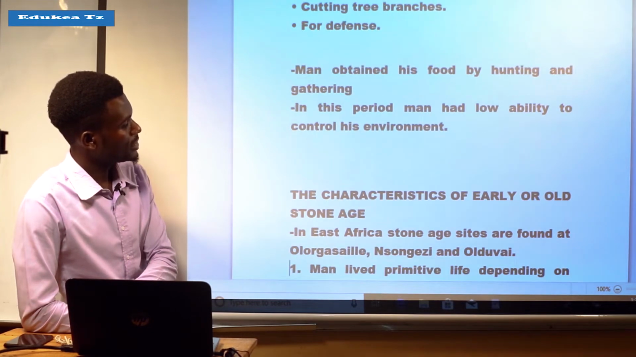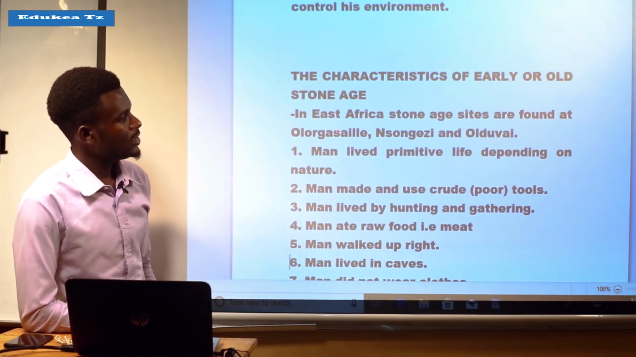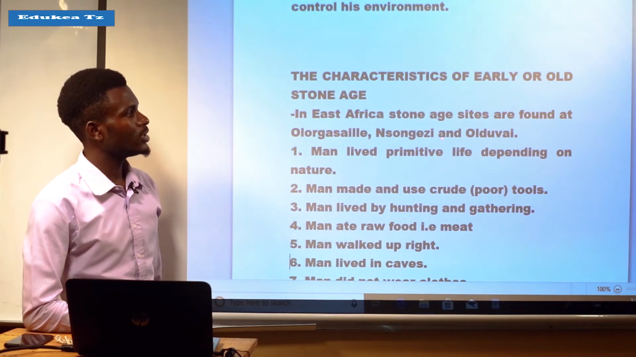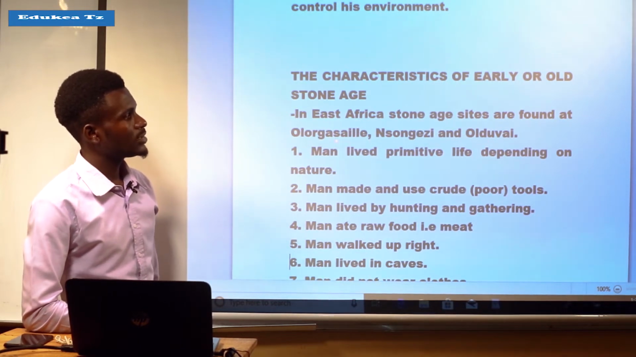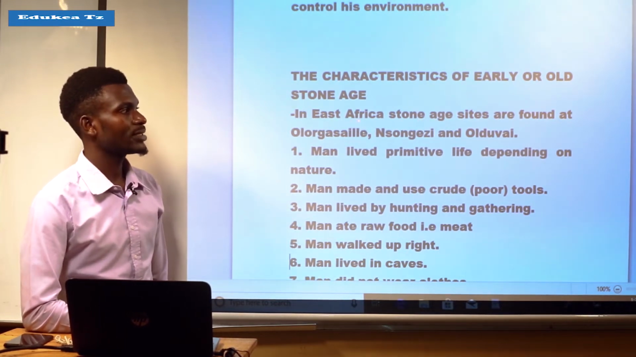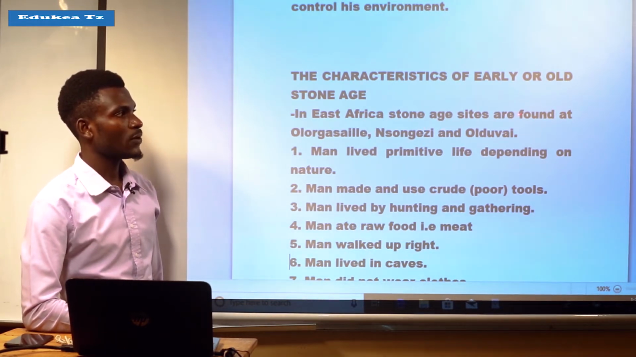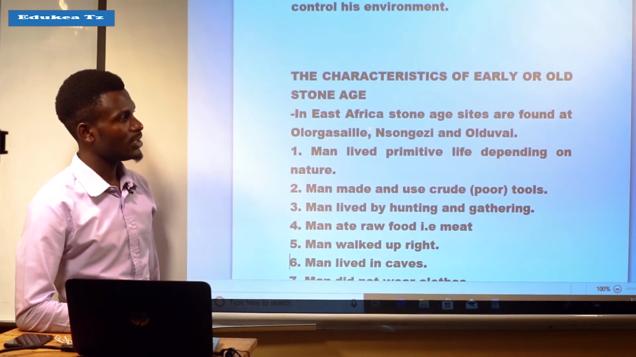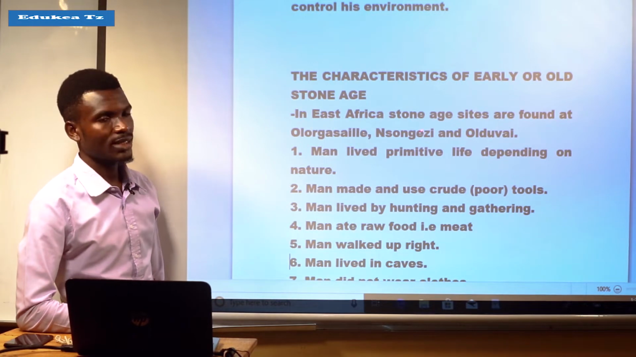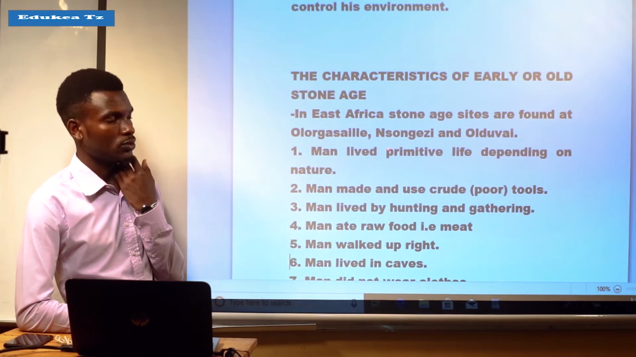Let us see the characteristics of early or old Stone Age. In East Africa, Stone Age sites are found at Orogosaile, Songhai, and Olduvai Gorge. It means that before looking at the characteristics of early or old Stone Age, let us see the areas or sites where old Stone Age tools are found. These are places or sites where the early stone tools are found.